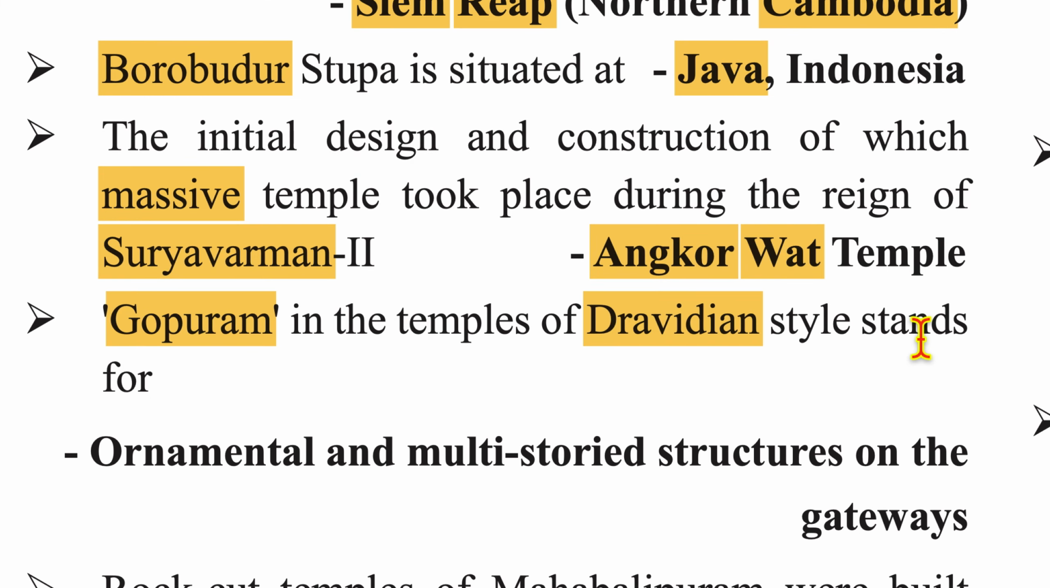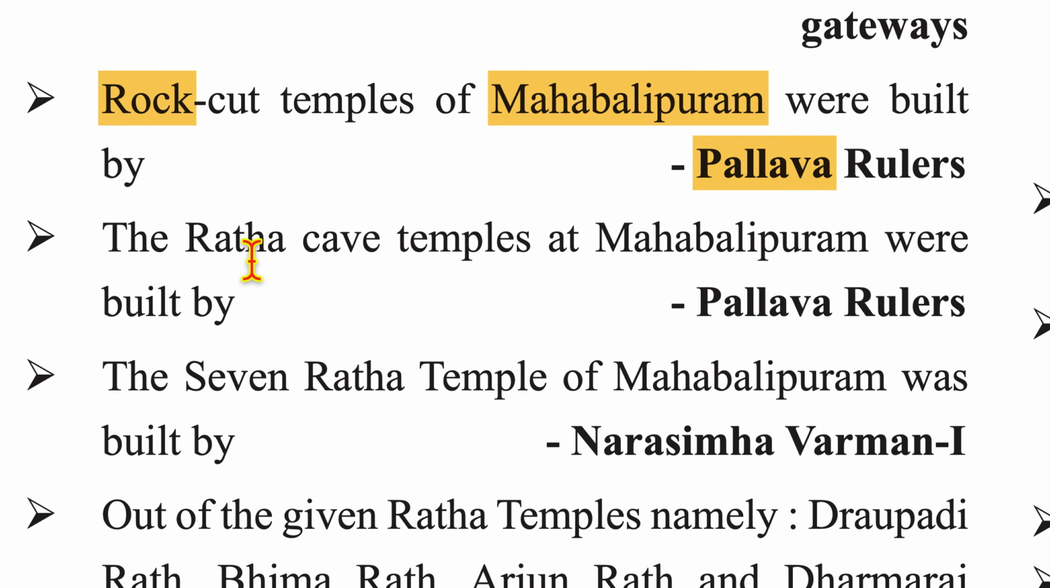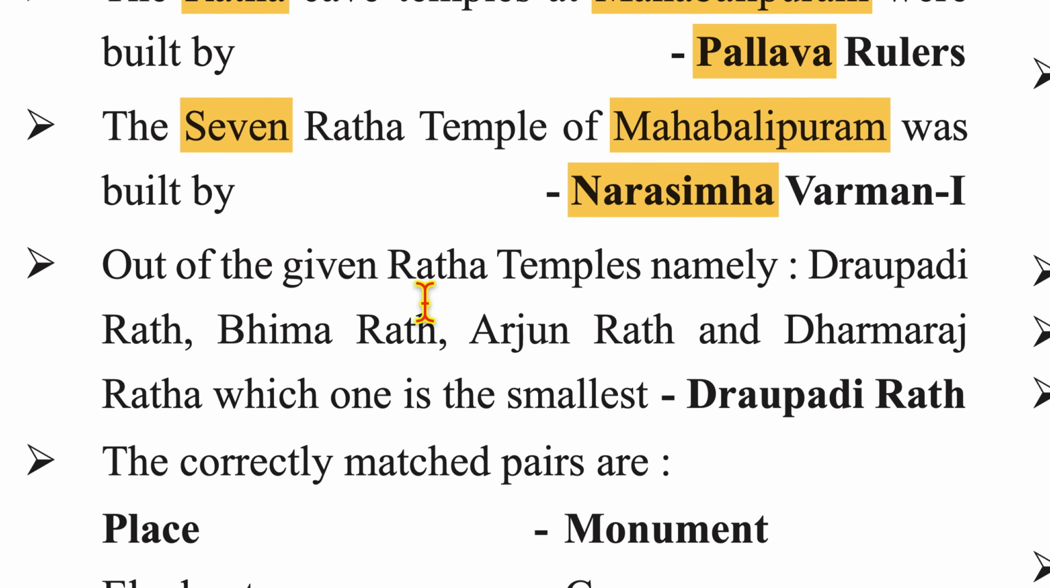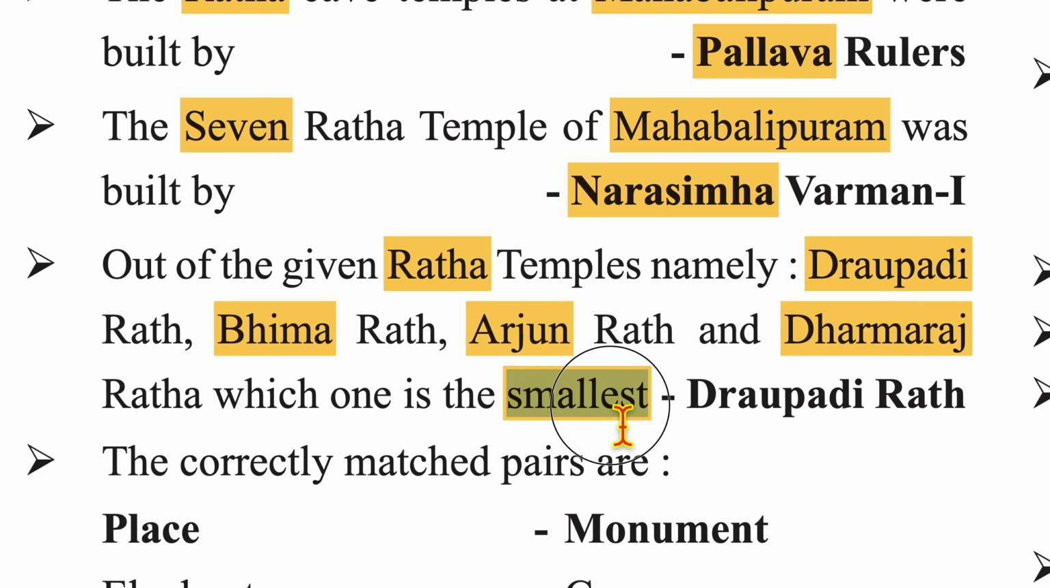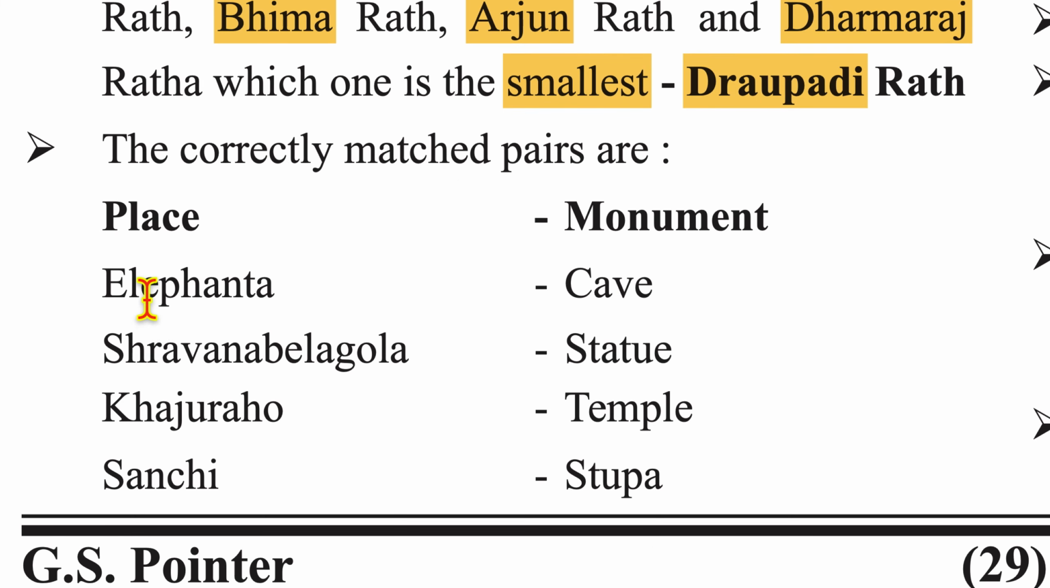Gopuram in the temple of Dravidian style stands for ornamental and multi-storied structures on the gateway. Rock-cut temples of Mahabalipuram were built by Pallava rulers. The Rath cave temples at Mahabalipuram were built by Pallava rulers. The Seven Ratha temple of Mahabalipuram was built by Narasimhavarman I. Out of the given Rath temples, namely Draupadi Rath, Bhim Rath, Arjun Rath, Dharmaraj Rath, which one is the smallest? Answer is Draupadi Rath.